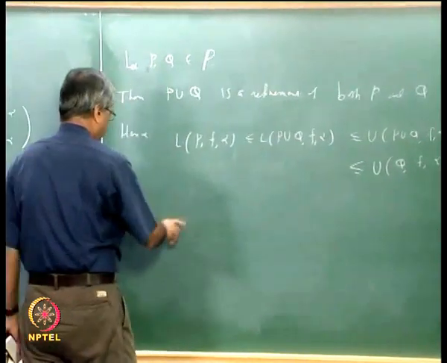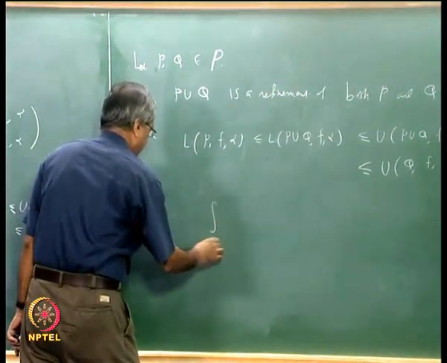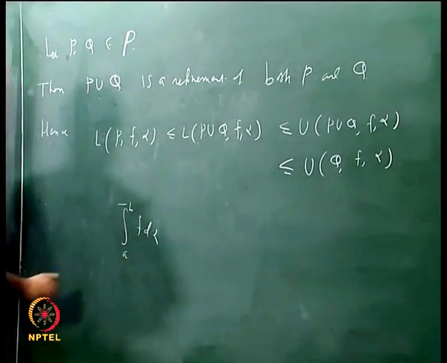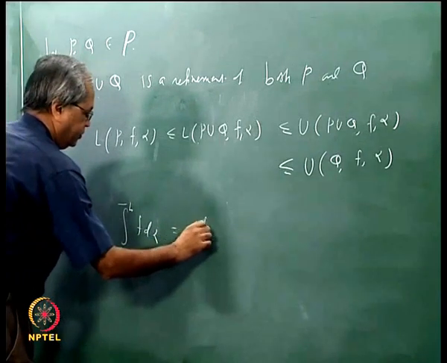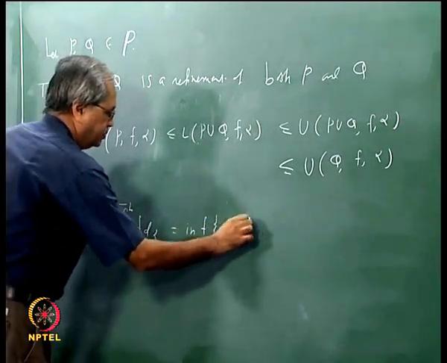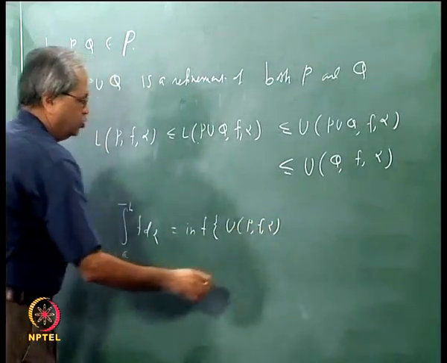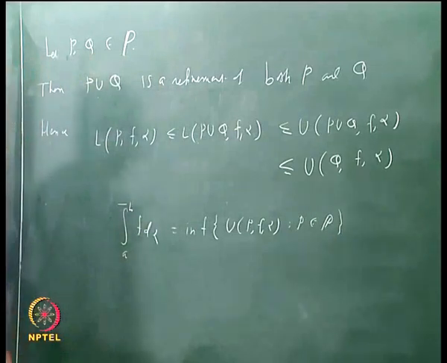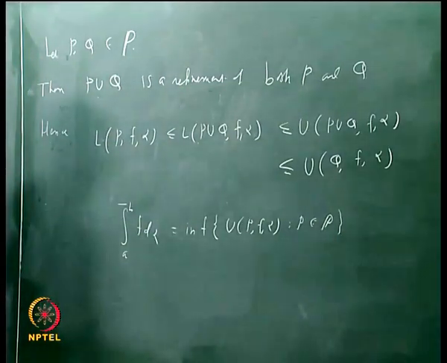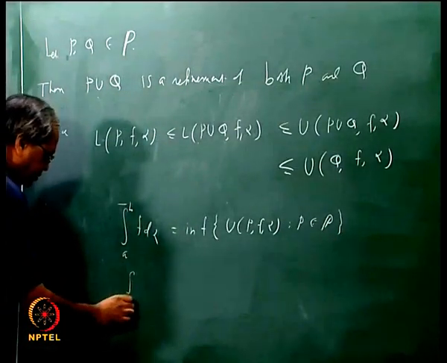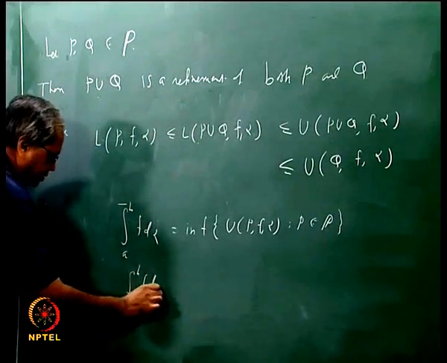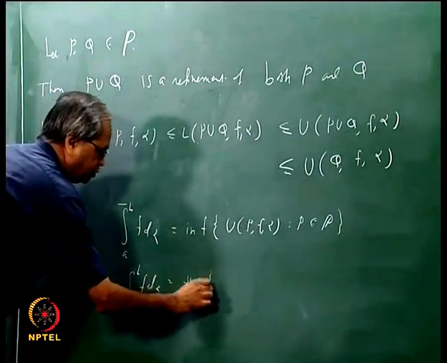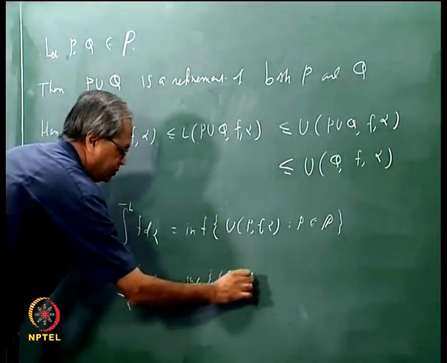Okay, but now let us recall the definition of upper and lower integrals. What was this upper integral? Integral a to b f d alpha. This was the infimum of U(P, f, alpha), infimum taken over the set of all partitions. And similarly, the lower integral was the supremum of all lower sums.